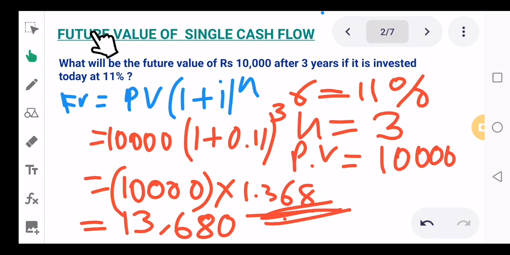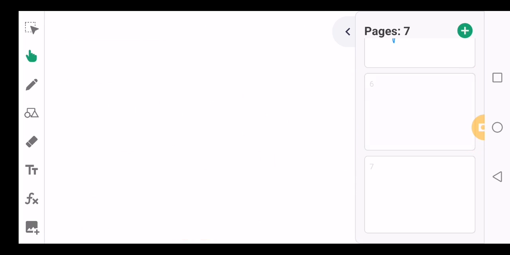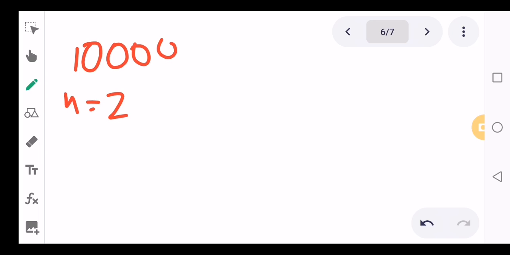So the first heading is future value of single cash flow. Now what is single cash flow? Single cash flow is when you're considering just one cash flow. For example, if I tell you to find the value of 10,000 after say 2 years at the rate of interest of 5%, then this is called a single cash flow.